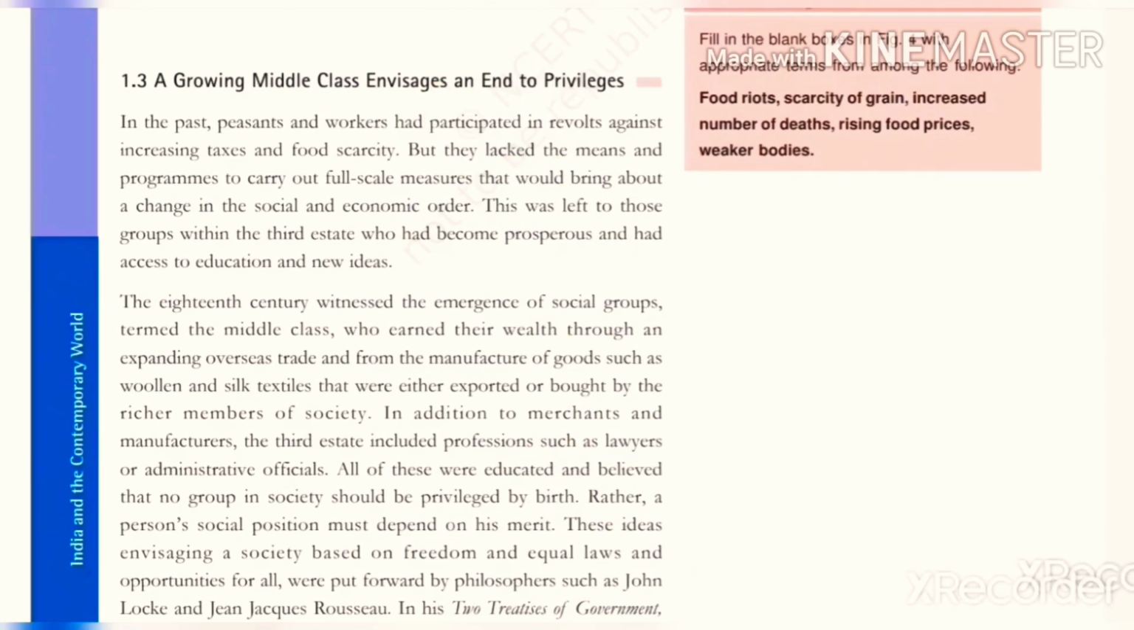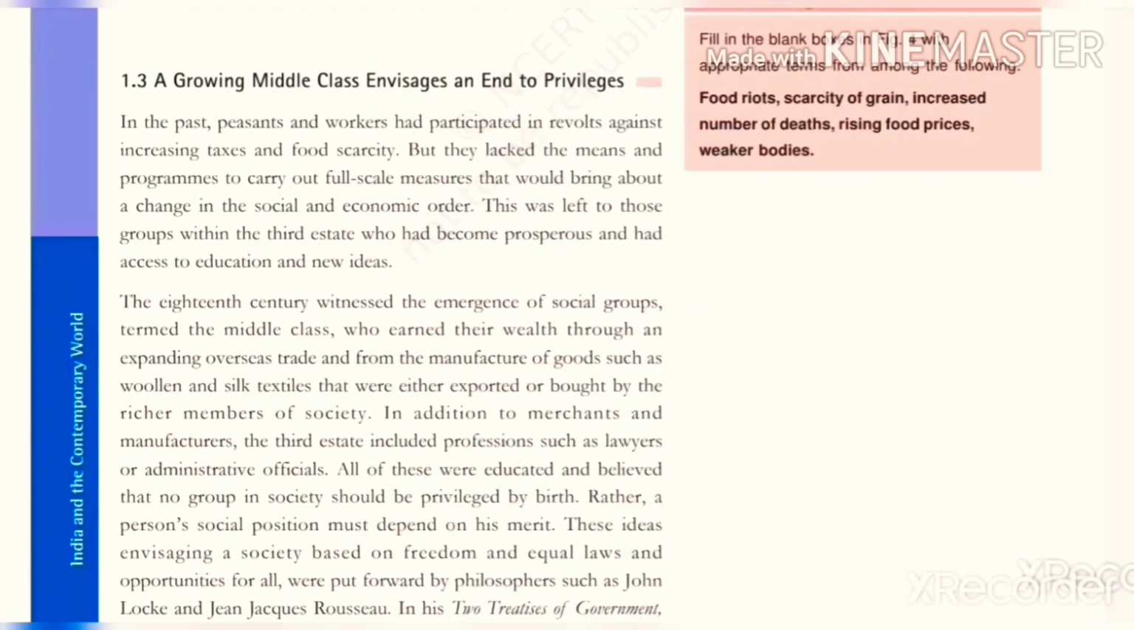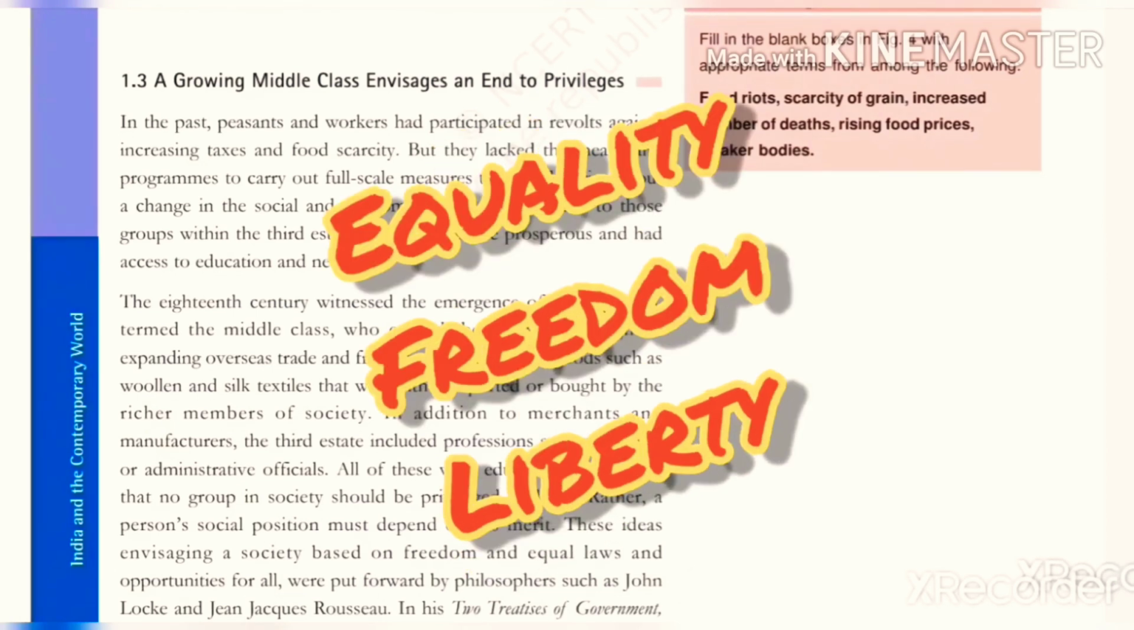The 18th century saw the emergence of a social group, the middle class or educated class, due to the expansion of trade and professions like lawyers and administrators. So now a new class of educated people was there. The people were now reading the books of John Locke, Rousseau and Montesquieu, and they were getting new ideas and thoughts of equality, freedom and liberty.